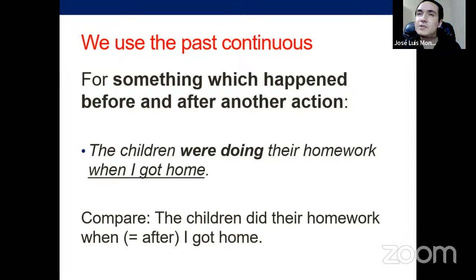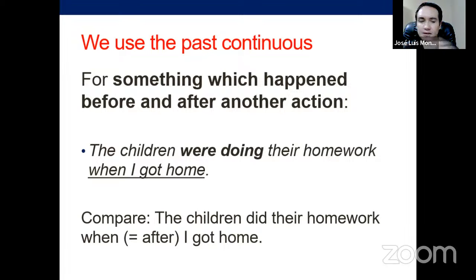But if you choose to say, I was studying for the test, it is because something else happened afterwards or in between that action. That's why this tense is mainly used for context, all right? So we use past continuous for something which happened before and after another action.